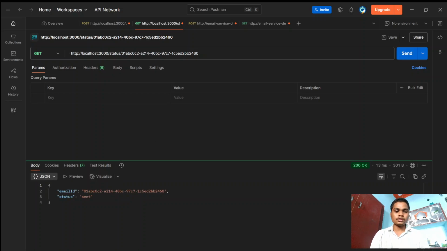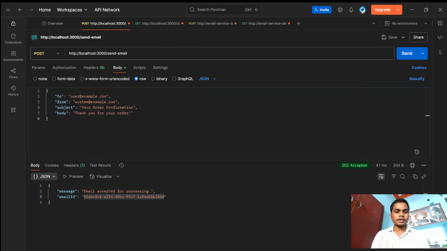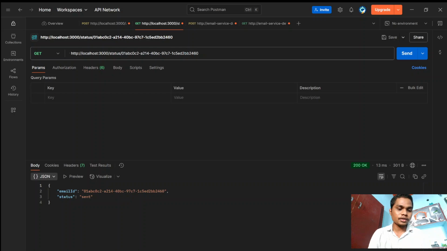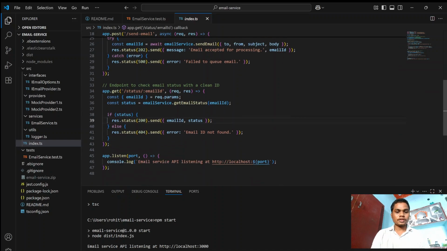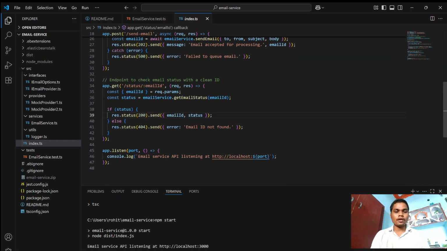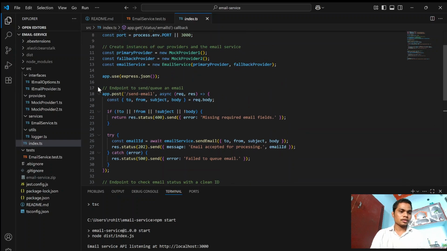As you see here, the status has updated from email accepted, from processing, to sent. It updated to sent. This is how the process works.